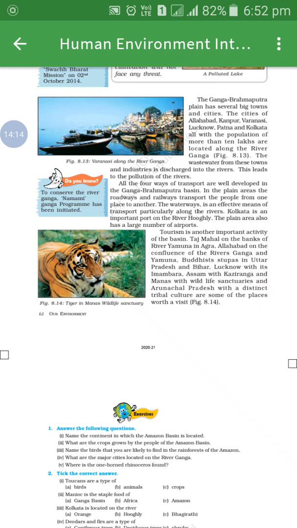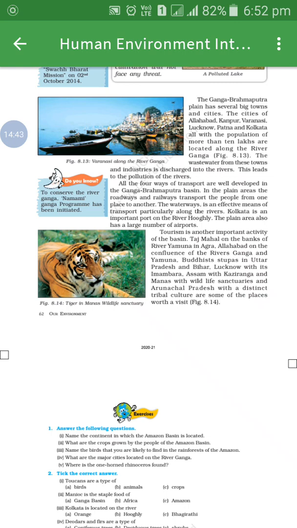The plain area also has a large number of airports. Tourism is an important activity of the basin. Like the Taj Mahal on the bank of river Yamuna in Agra. Underline all the tourist places, students.